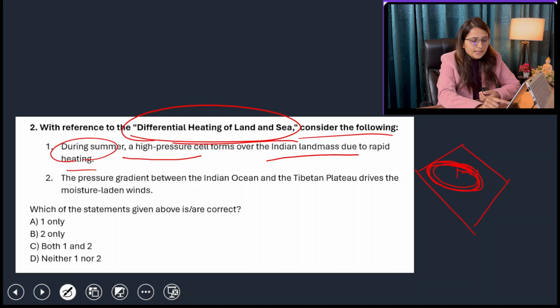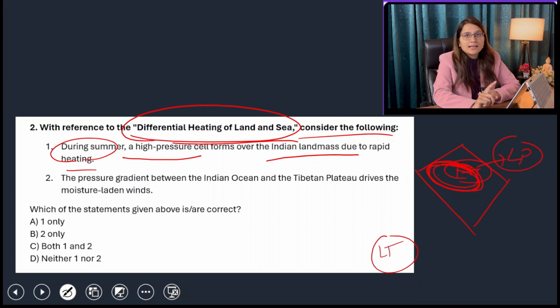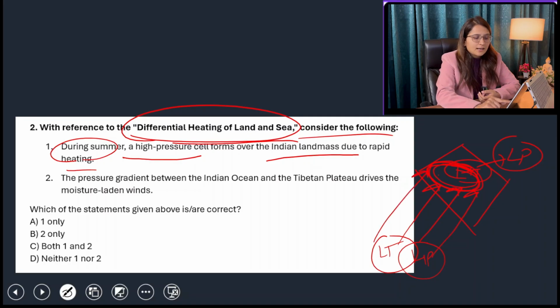So high temperature leads to ultimately the creation of low pressure, and water has ultimately low temperature with respect to the Indian landmass, and that is why it has high pressure. And winds always move from high pressure to low pressure. Winds will go from the Arabian Sea to this central Indian part. So it is not a high pressure cell, it is a low pressure cell. That is why this statement is wrong.